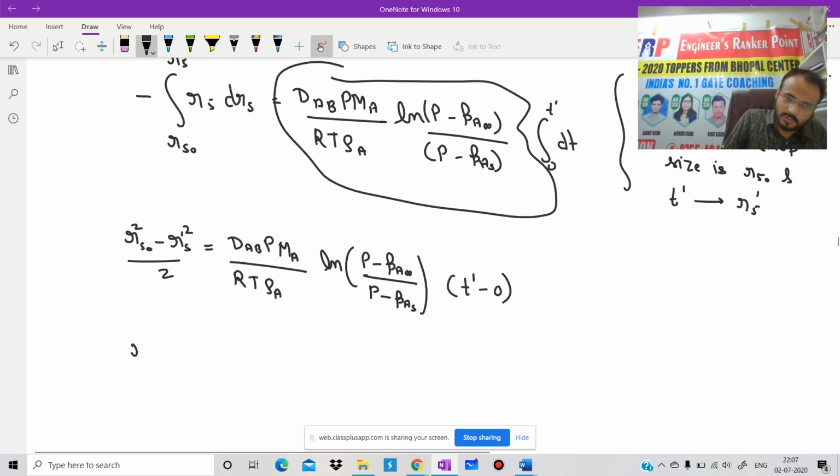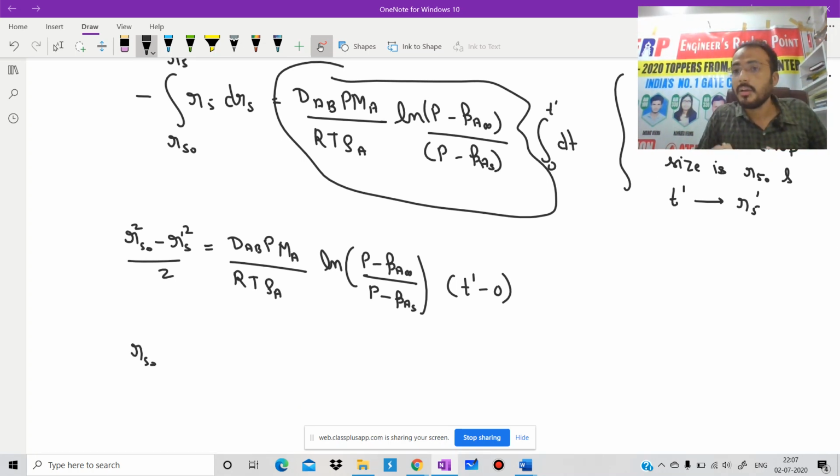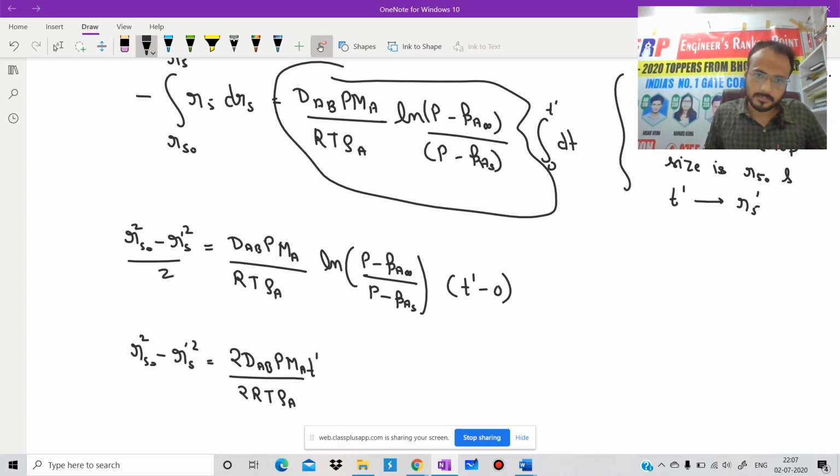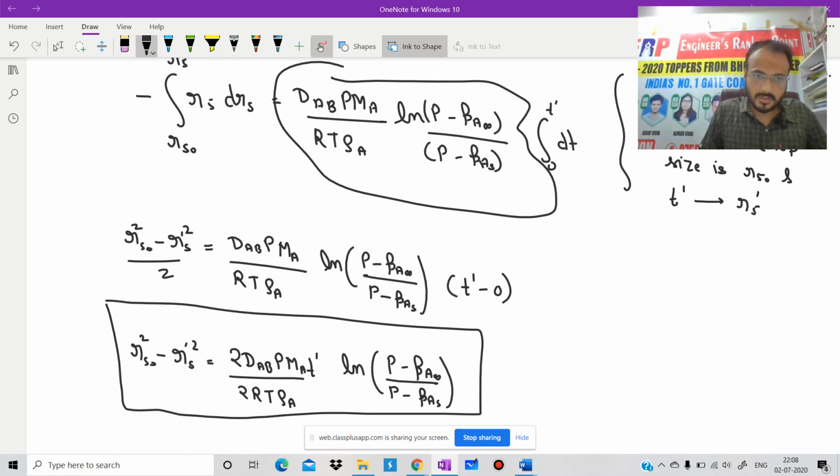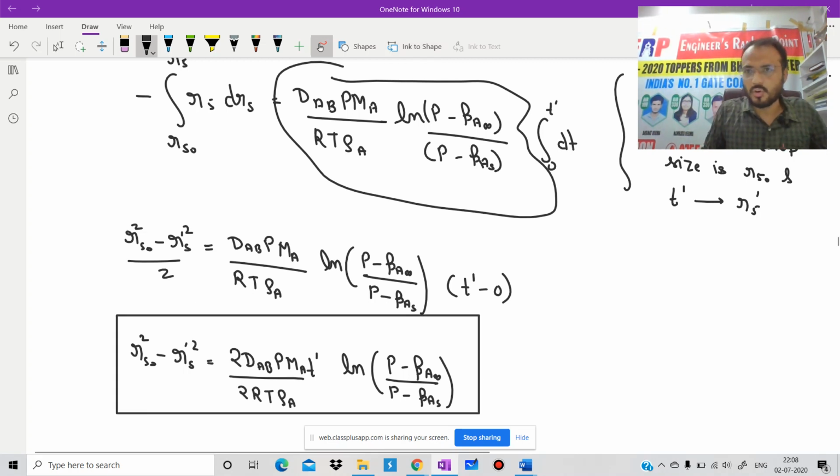After solving, we can also write the equation. There is no need to mug up this equation, but you need to follow the procedure. Rs0 square minus Rs' square equals 2 DAB P MA by RT rho A into t', ln of (P minus PA infinity) divided by (P minus PAS). Is it clear? I hope there should be no rocket science.